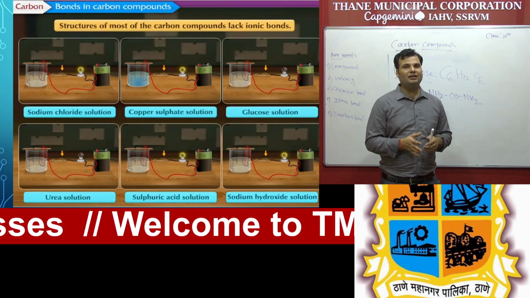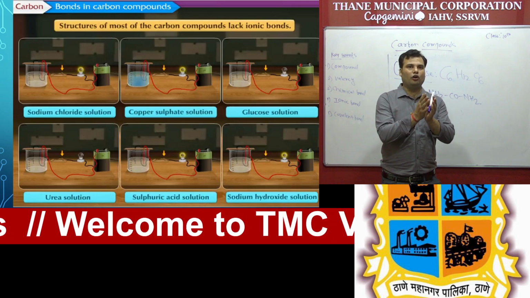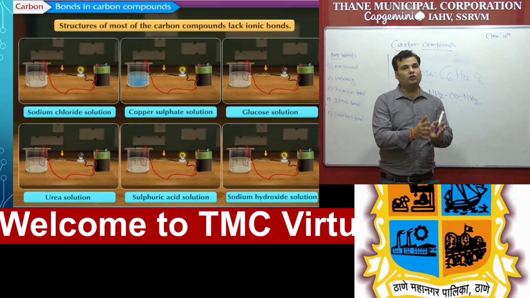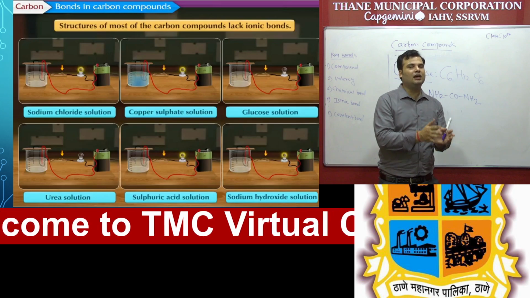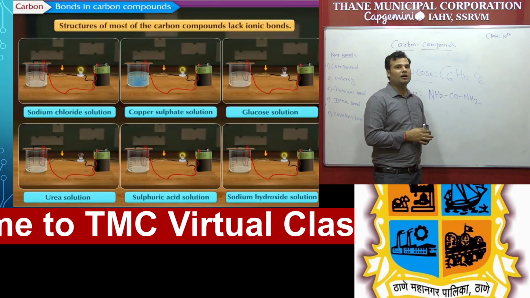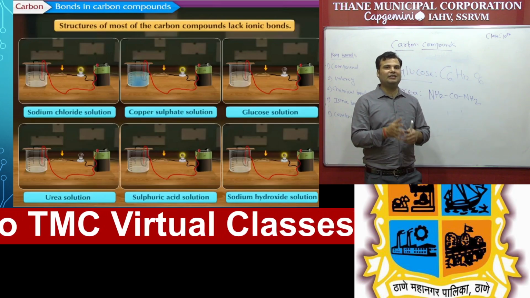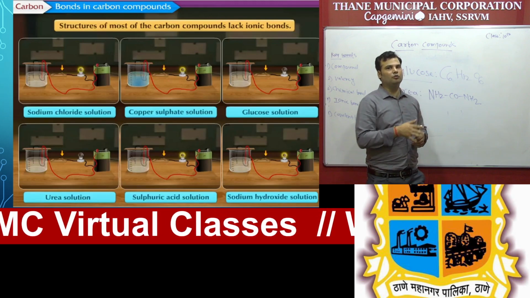We have to remember that ionic compounds are always soluble in water because they form ions, whereas covalent compounds are not able to form any ions. That's why mostly they are insoluble in water.